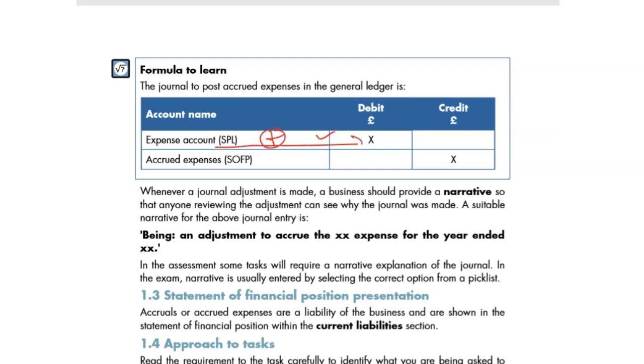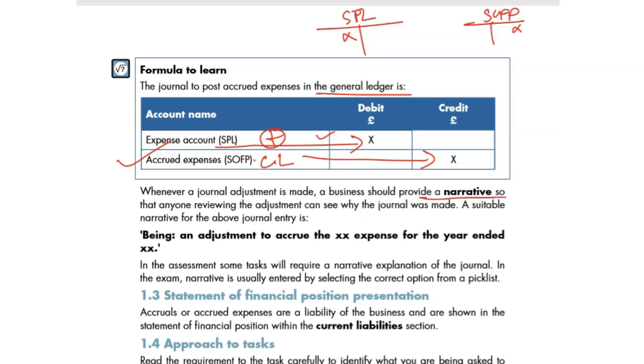That's why SPL debit, and SOFP current liability, SOFP credit. That's the journal you need to learn, and that's how you need to post into the general ledger. If you open T accounts, the SPL account is a debit, and the SOFP account is on the credit side. We write the opposite account name.